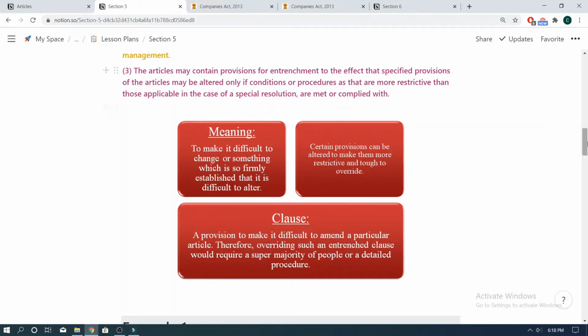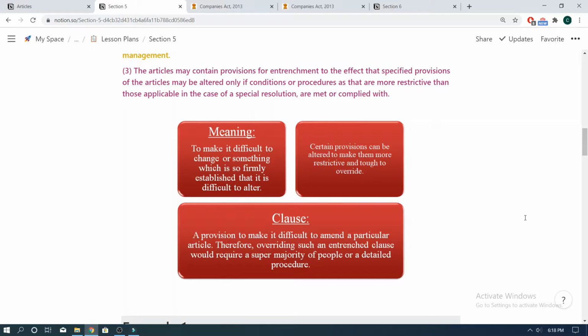So, an entrenchment clause is basically a provision that makes it difficult to amend certain articles or making it almost impossible to amend a particular article. Therefore, overriding such an entrenched clause would require a supermajority of people or a detailed procedure. This is the general meaning of entrenchment. Section 5 subsection 3 means to state that the articles may provide for entrenchment so that certain provisions of the articles would not be alterable merely by passing a special resolution.